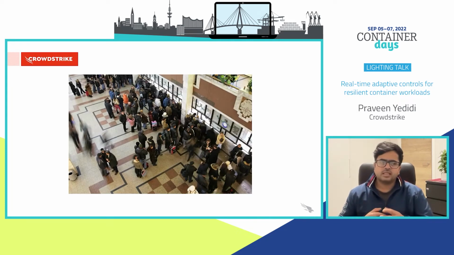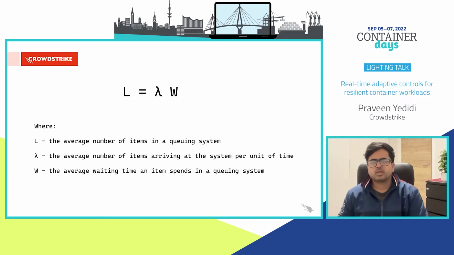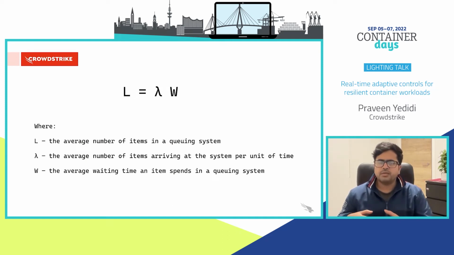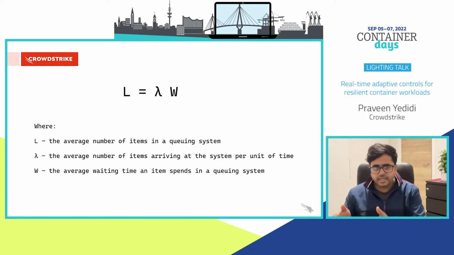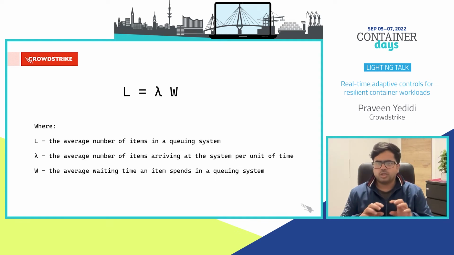Before we answer that, let's take a detour and explore queuing theory. And let's explore Little's law in particular. Little's law is a theorem that determines the average number of items in a queuing system based on the average waiting time of an item in that system and the average number of items arriving at the system per unit of time. Now let's see if we can apply the principles from Little's law to model the processing capacity of the writer service.